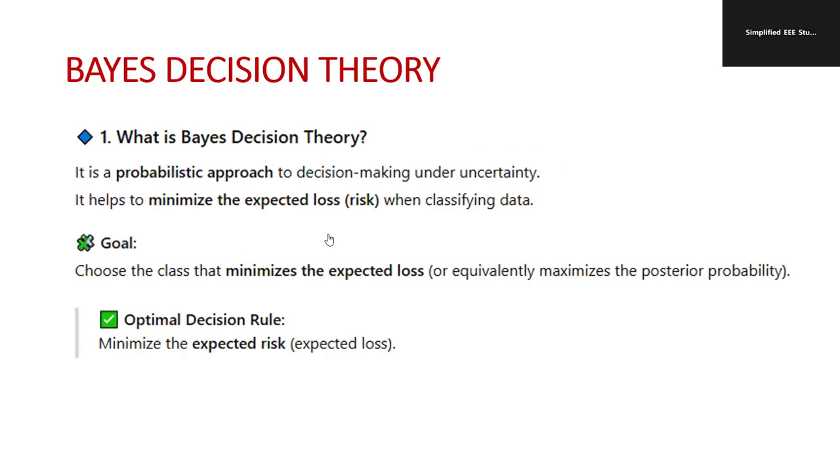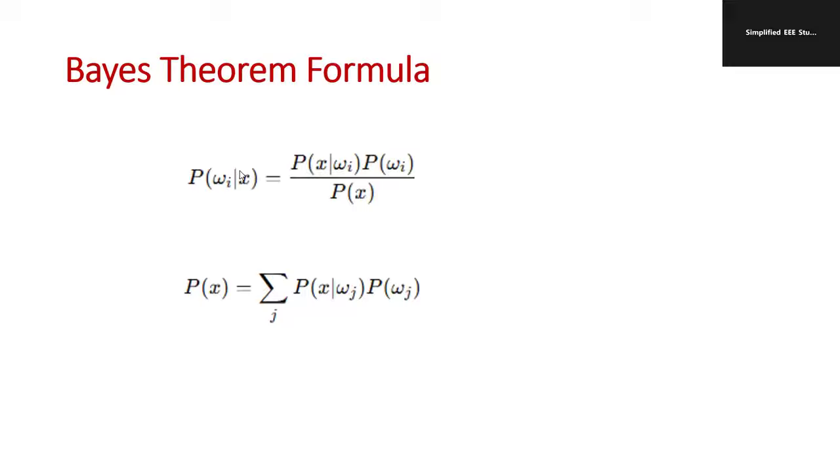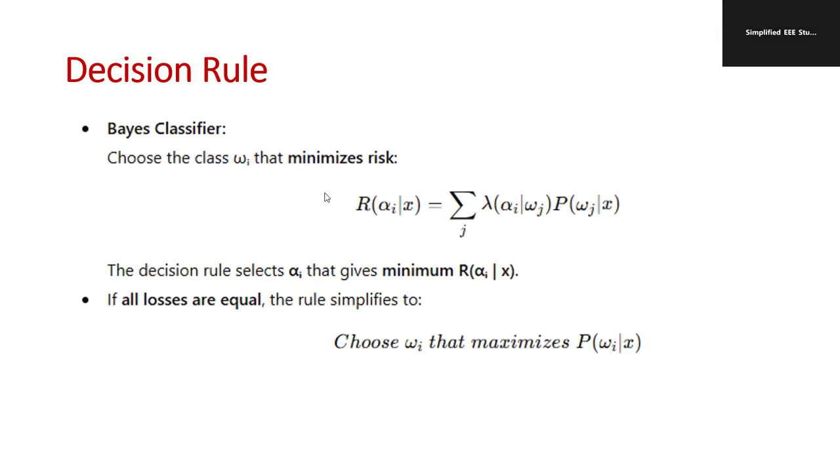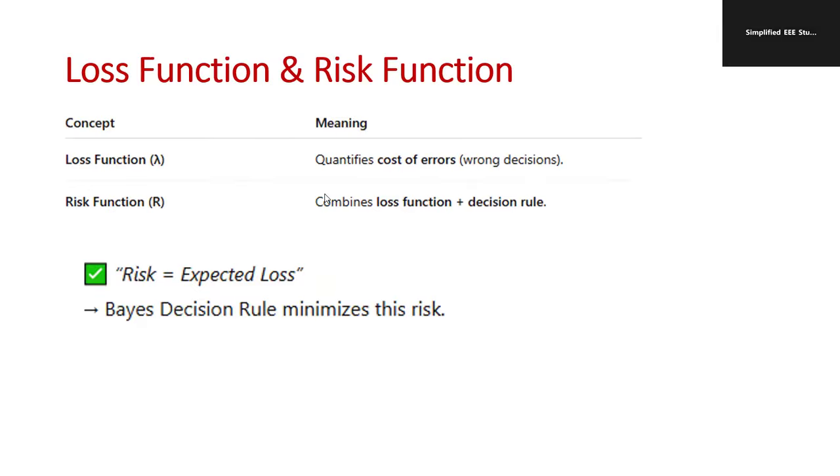So the second part is basically Bayes decision theory. Study what is the meaning of Bayes decision theory. It is a probabilistic approach. Minimize the expected loss or risk, that is the major goal. Okay, study the formula, Bayes theorem formula. This is very important. Even the Bayes classifier formula is also important to minimize the risk.